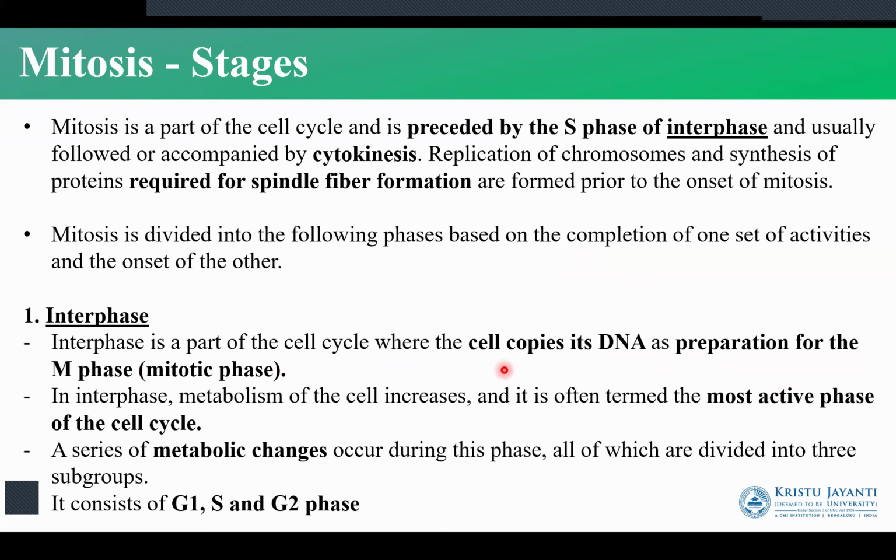So interphase is a part of the cell cycle. So here we have the copies of the DNA made before the M phase. So the DNA has to be made into a copy before they get separated during the process of mitosis. So this interphase has three phases: G1, S, and G2. So this interphase is a stage where the cell prepares for cell division. So here we have enlargement of the cell, we have the duplication of the DNA, and other processes that happen for the formation of cell division.